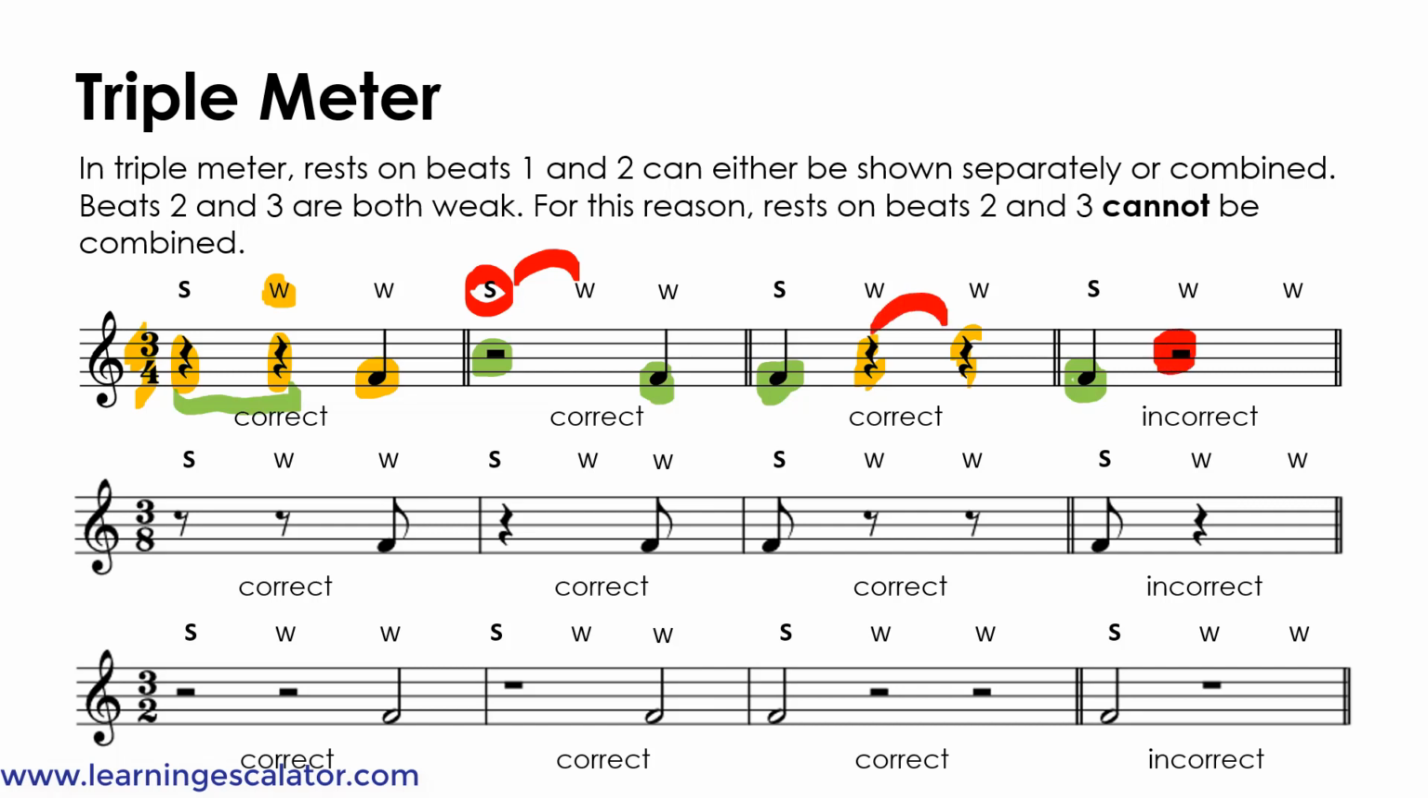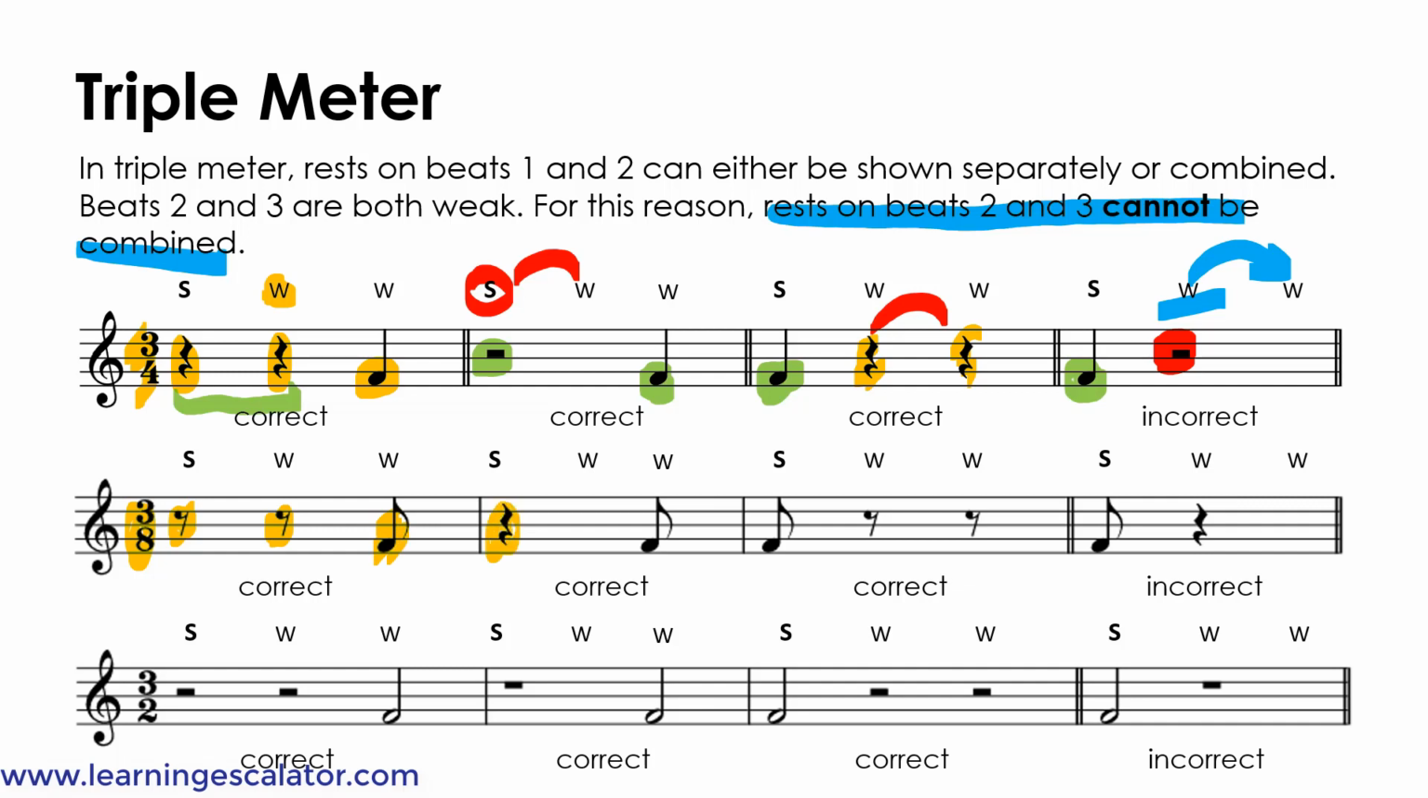But that wouldn't work because then it would be a weak beat carrying another weak beat, and that's not allowed. So rests on beats 2 and 3 cannot be combined because weak beats will be carrying another weak beat, so that wouldn't work. So the last one is incorrect. Now the one below is 3/8 time, so it's just like the one above. An eighth rest and an eighth note is correct.